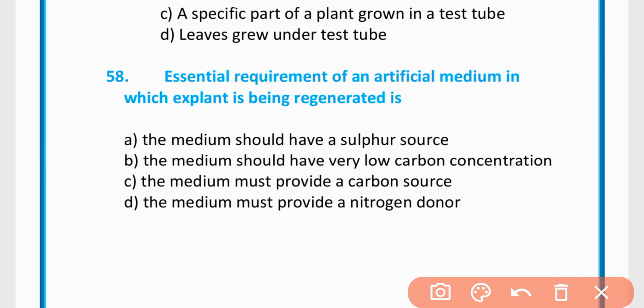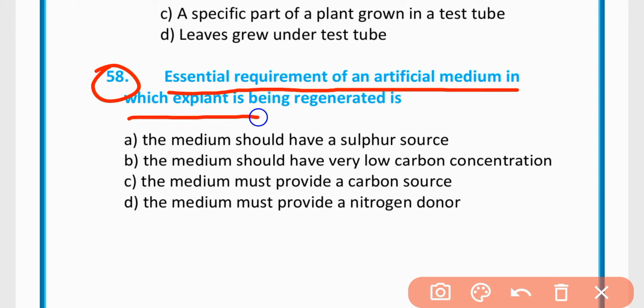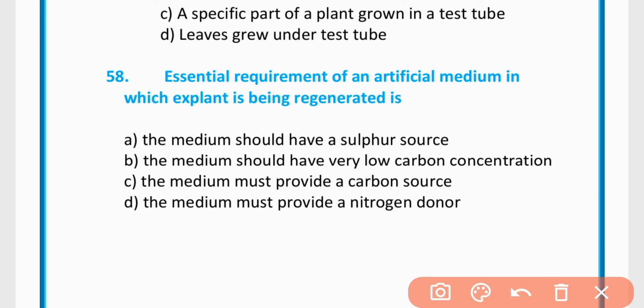MCQ number 58. An essential requirement of an artificial medium in which an explant is being regenerated is: the medium should have a sulfur source; the medium should have very low carbon concentration; the medium must provide a carbon source; the medium must provide a nitrogen donor. The correct option is option C. The medium must provide a carbon source.